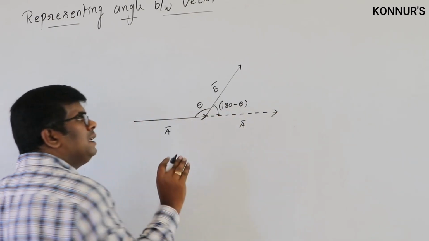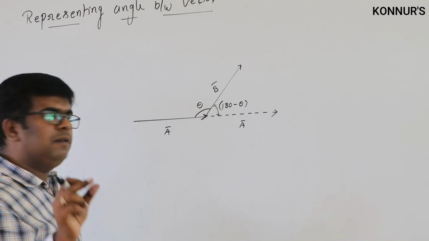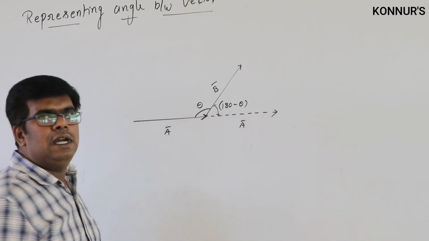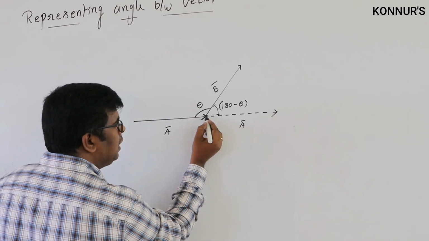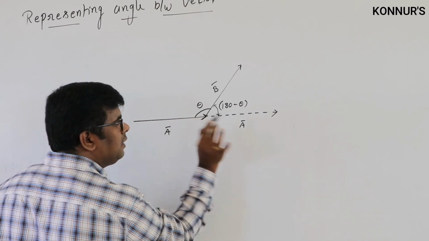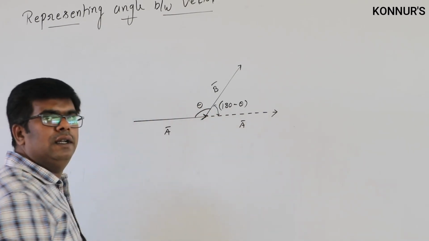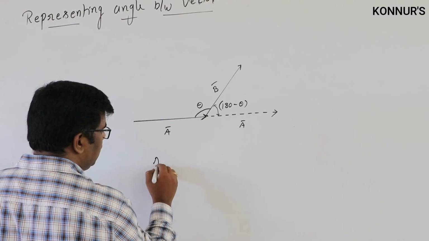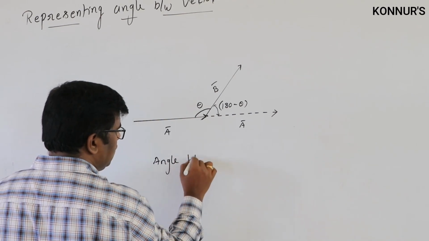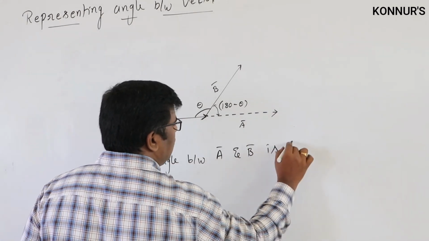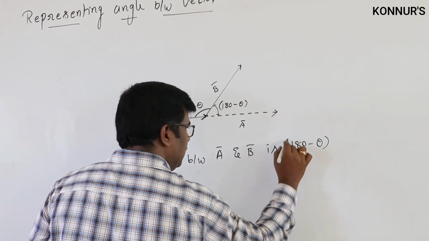So this 180 minus theta is the angle between vector A bar and vector B bar, but it is not theta. Why? Because whenever you are representing the angle, the tails of the two vectors should be at the same point. So the angle between A bar and B bar is 180 minus theta.